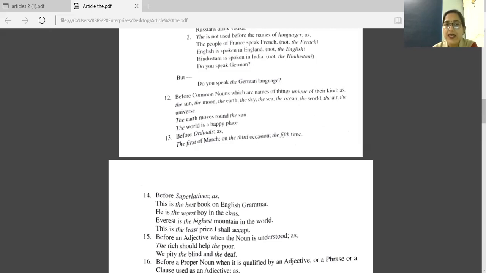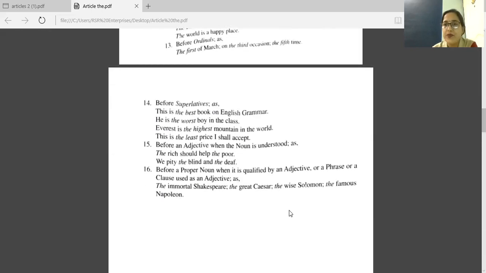Everest is the highest mountain in the world. The superlative word given here is highest: high, higher, highest. So before highest, we have this article, the. This is the least price I shall accept. So least is the superlative degree, so before that, we have the.